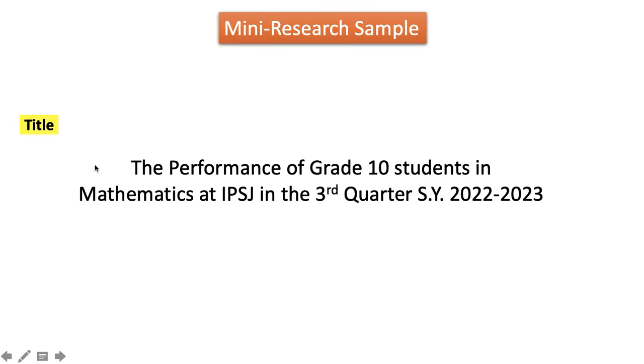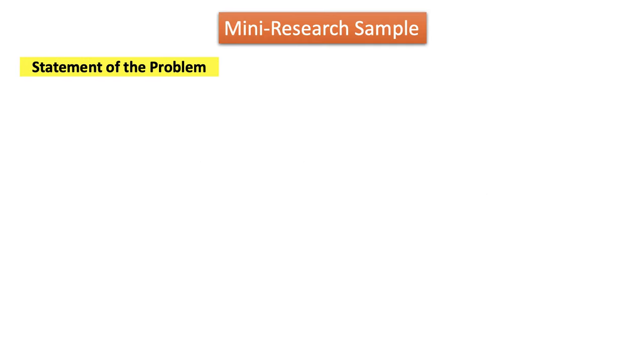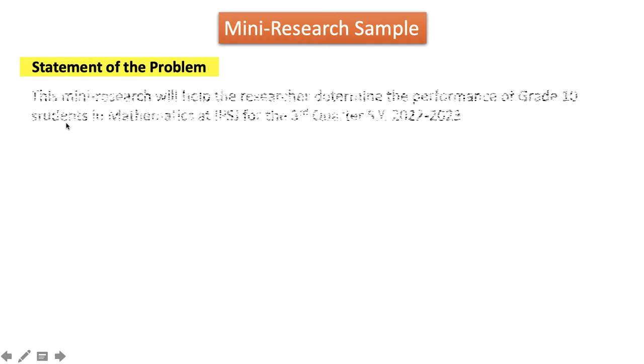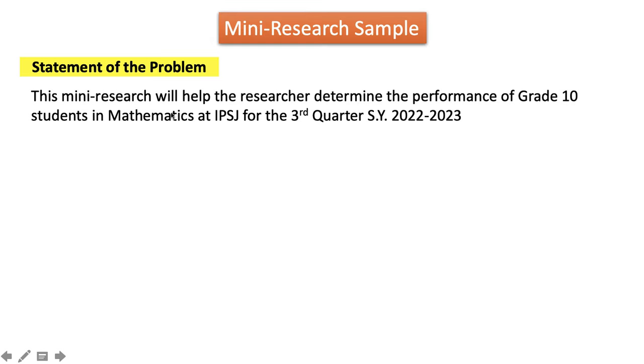In this mini research sample, the title is The Performance of Grade 10 Students in Mathematics at IPSJ in Third Quarter, School Year 2022-2023. The first part is the statement of the problem, and this is how it looks like. This mini research will help the researcher determine the performance of grade 10 students in mathematics at IPSJ for the third quarter school year 2022-2023.